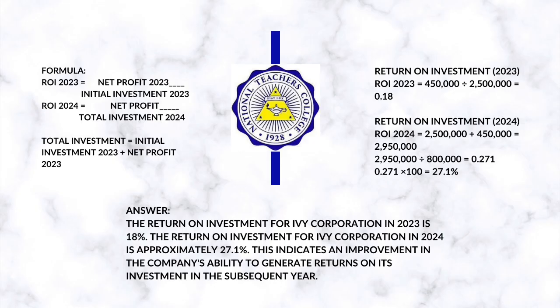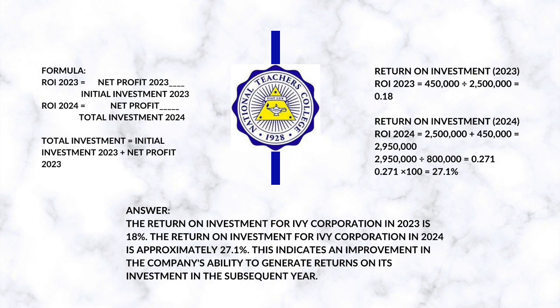The formula for ROI 2023, we need to divide the net profit 2023 by the initial investment of 2023. And the formula for ROI 2024, we need to divide the net profit by the total investment 2024.